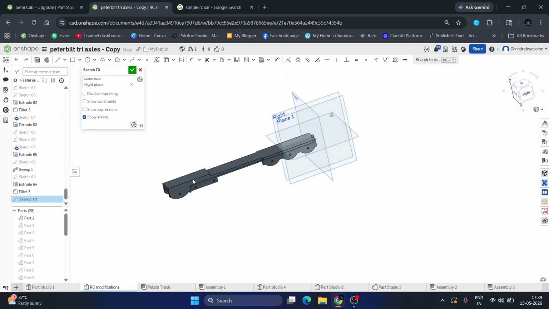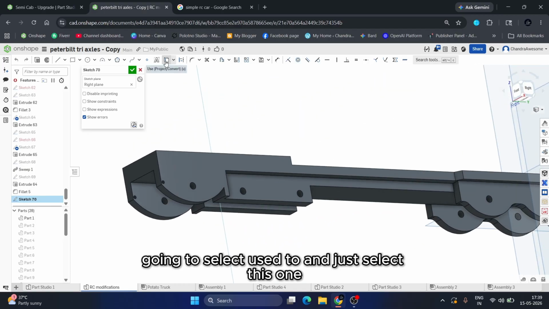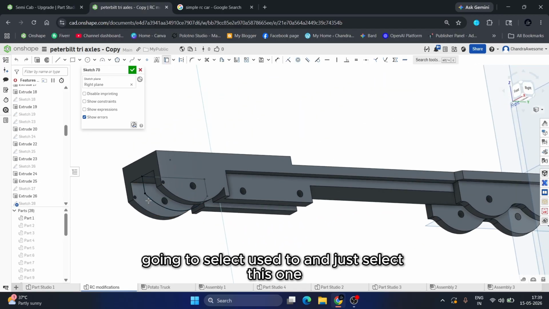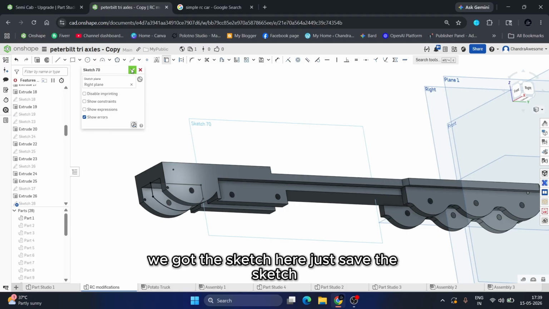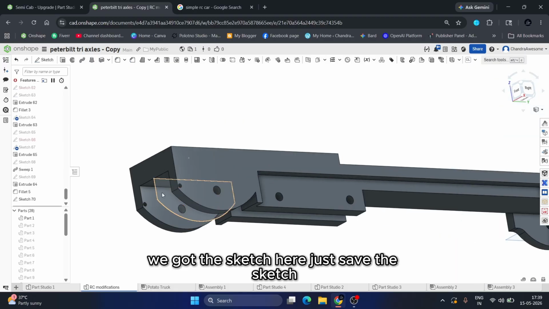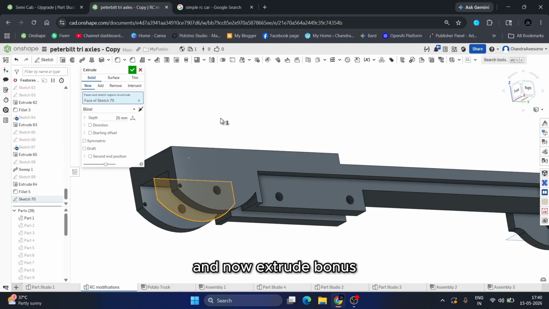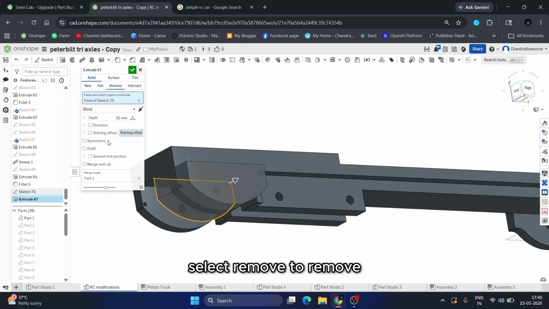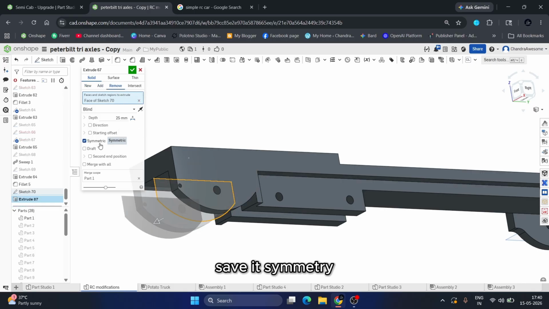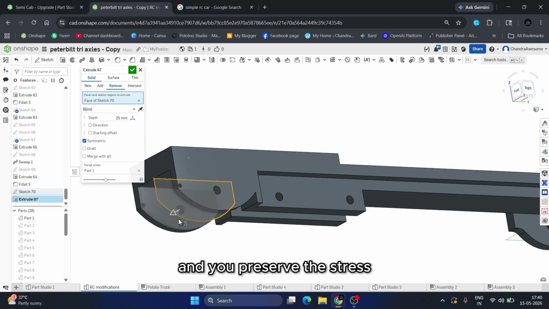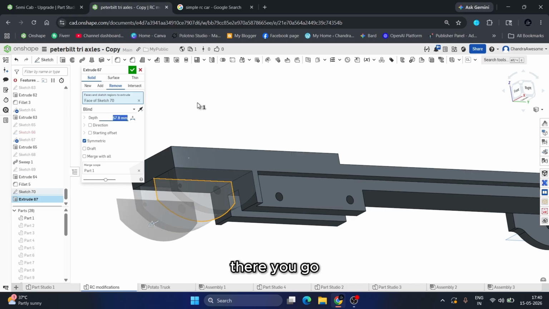Select Sketch. Going to select Use, and just select this one. We got the sketch here. Just save the sketch and now Extrude. Select Remove. Select Symmetric and increase the distance. There you go.